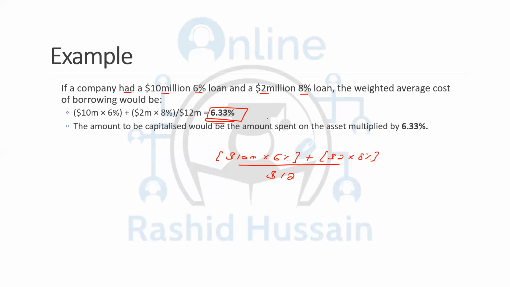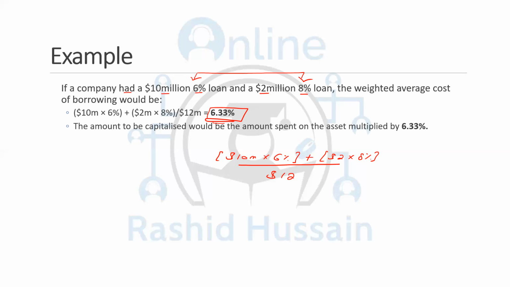In the exam, if you want to check whether you have computed it correctly, you need to see that this average rate should be between these two interest rates. Sometimes students calculate and tell me, sir, 9%. How is it possible that the average of 6 and 8 becomes 9? The average of 6 and 8 should be something between 6 and 8. So if the result is between 6 and 8, you have computed the interest rate correctly.